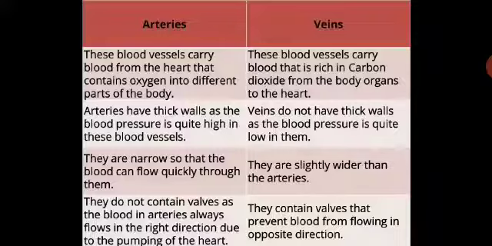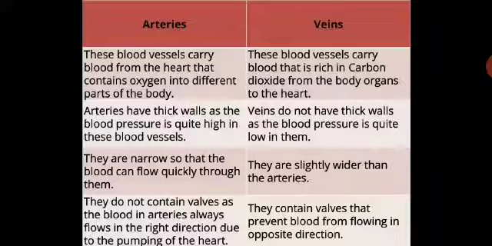It takes oxygenated blood and gives it to the different parts of the body. So oxygenated blood has to be transported to different parts of the body, where arteries do this function.